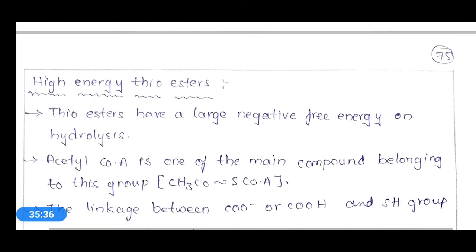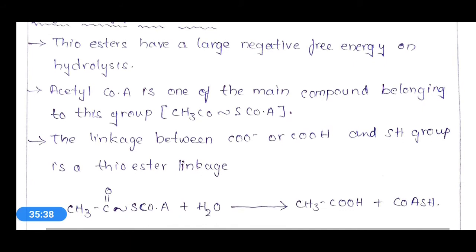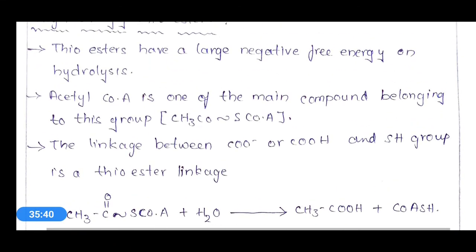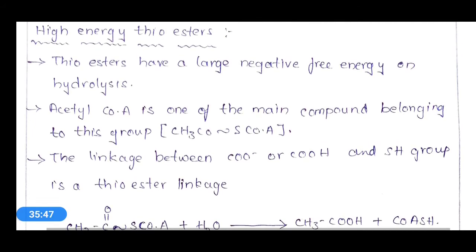The next one is high energy thioesters. These thioesters have a large negative free energy on hydrolysis. Okay, on hydrolysis of these thioesters, large negative free energy can be released. And the best example is acetyl CoA, one of the main compounds belonging to this group.